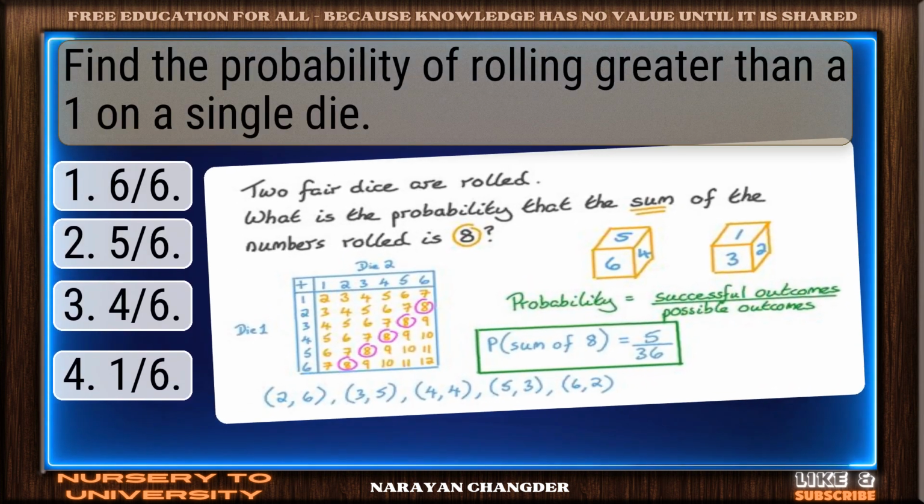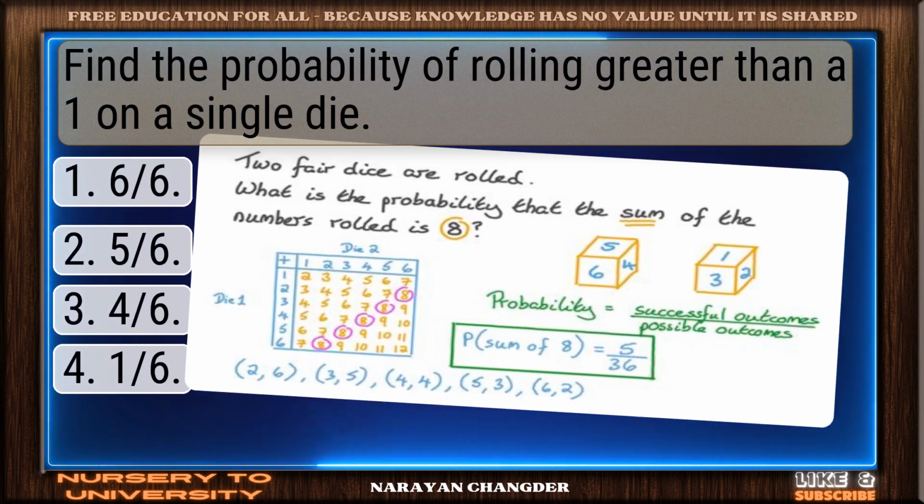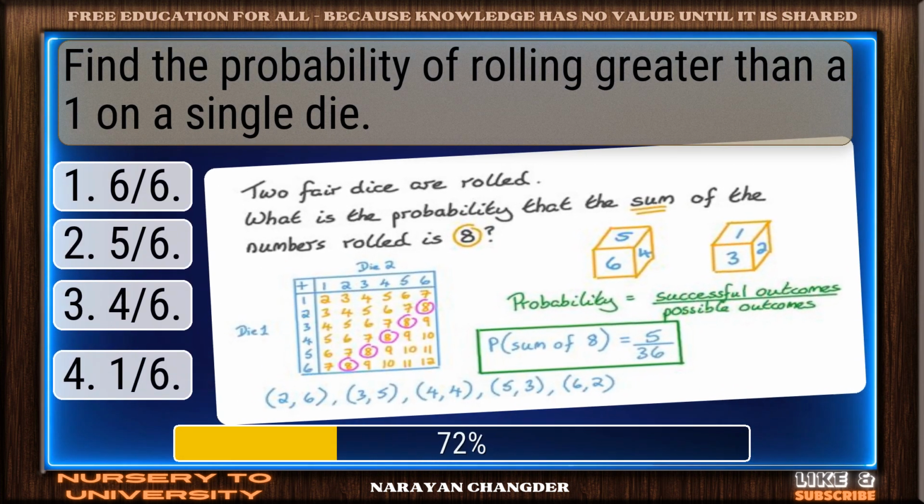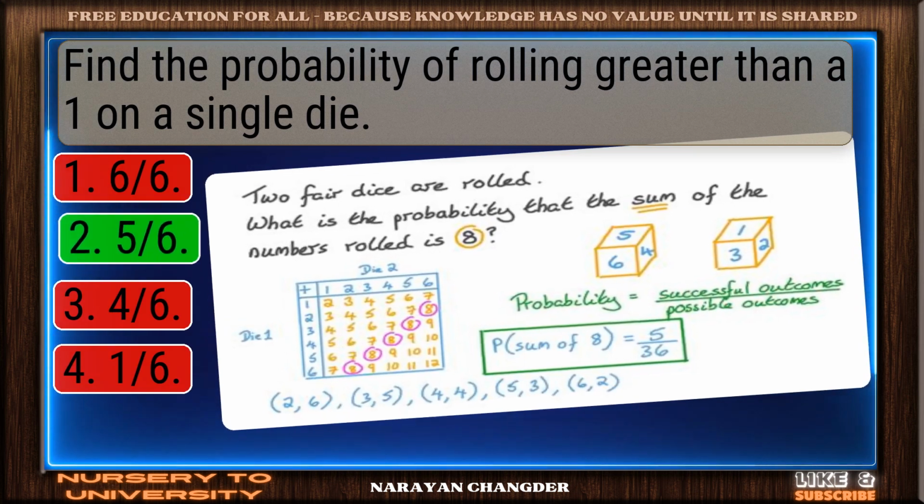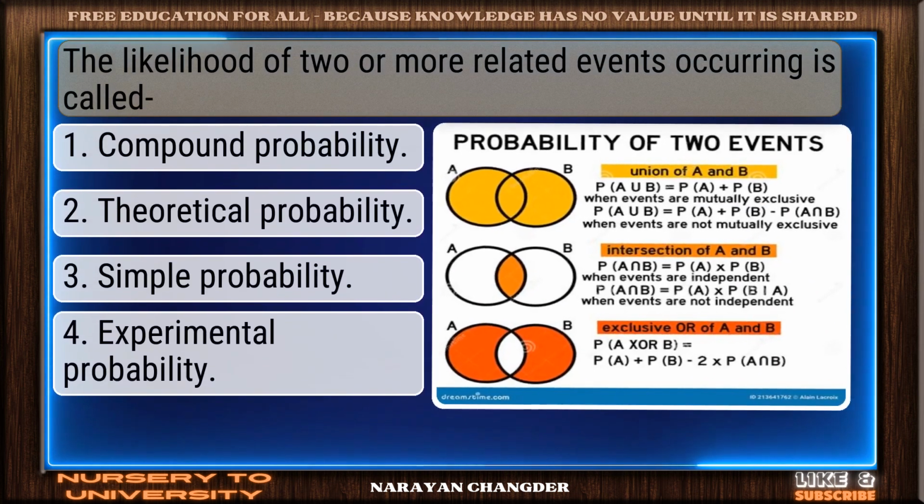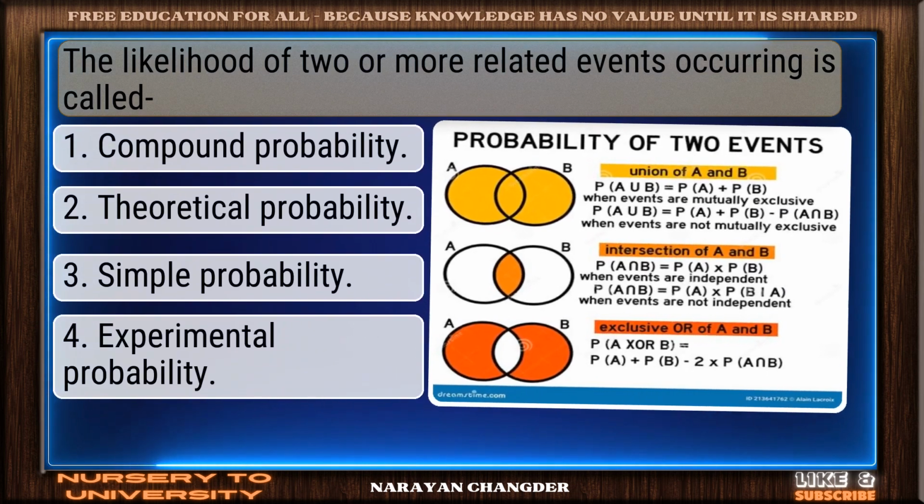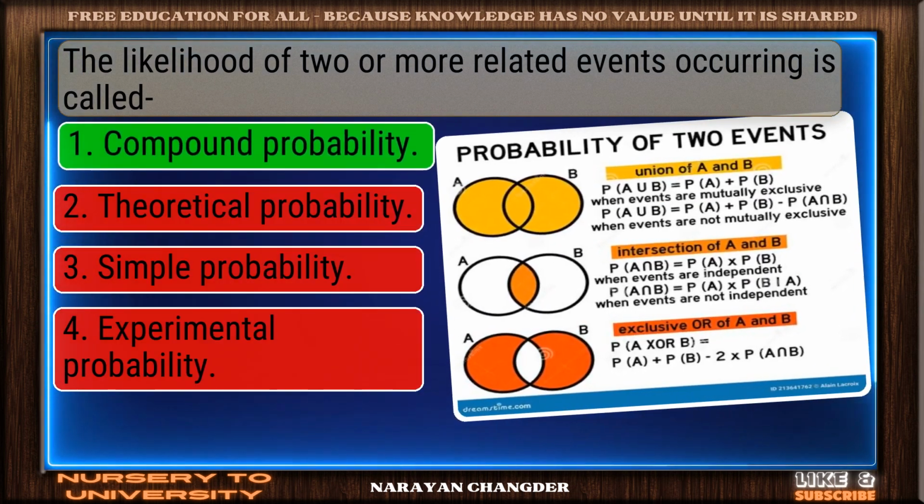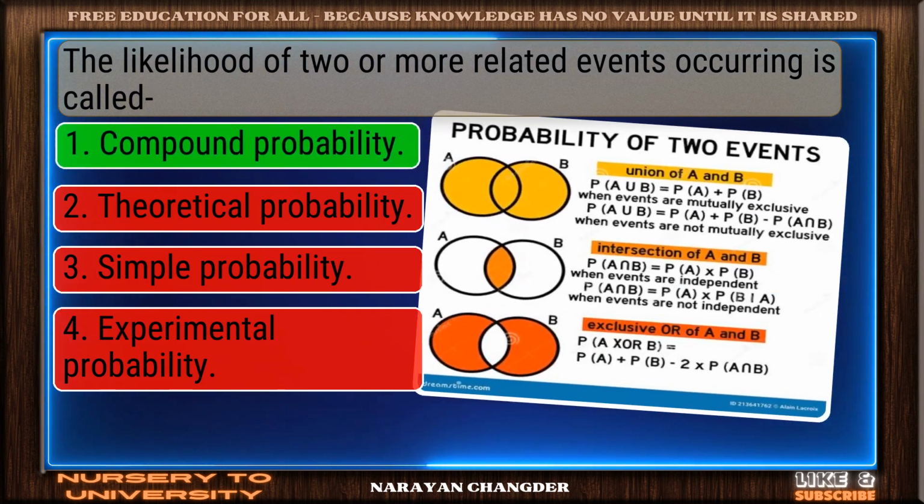Question number 9. Find the probability of rolling greater than a 1 on a single die. Valid point. 5 by 6 is true. Question number 10. The likelihood of 2 or more related events occurring is called. Strong choice. Compound probability is the right answer.